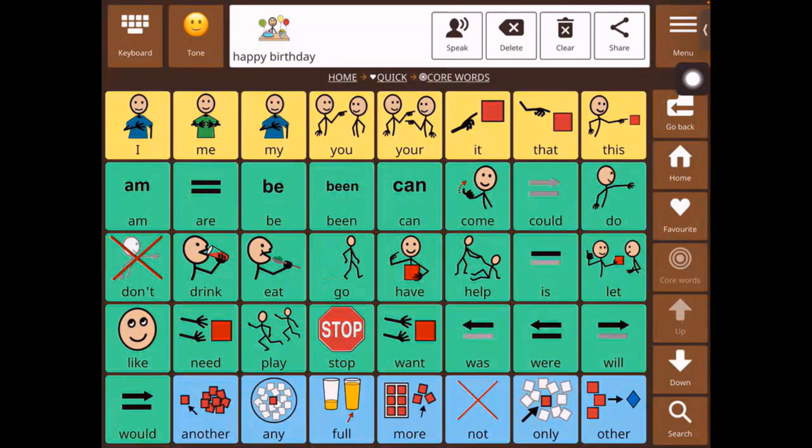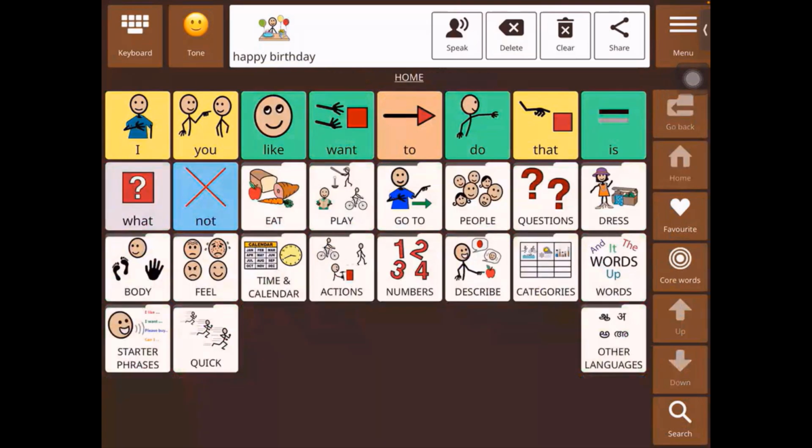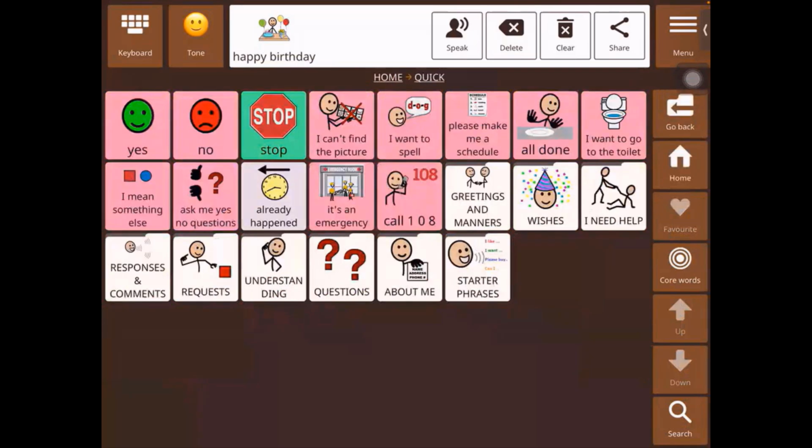And then let's go back home. Next, I want to show you the quick folder. Quick is a folder that we have on Avaz to give us quick access to those frequently used sentences, words or phrases that we need for faster communication. So if you want to say, all done, or you want to say, I want to go to the toilet, it gives us access to those quick pre-made sentences and phrases. So this is the quick folder. And as you can see, you also have words and phrases available for more communication. All right, so that's the orientation to the home screen.